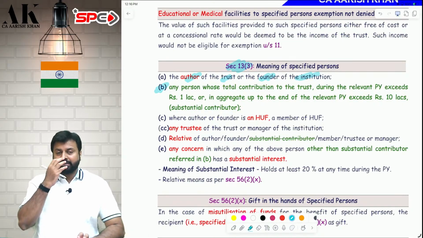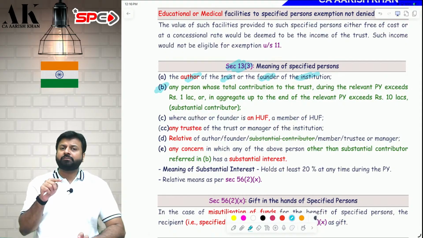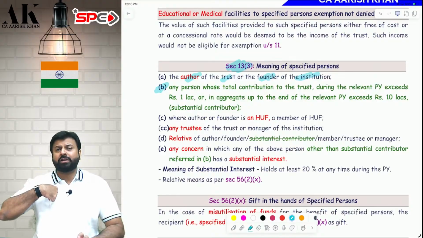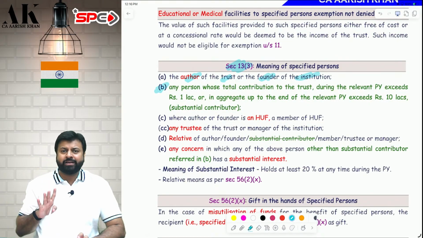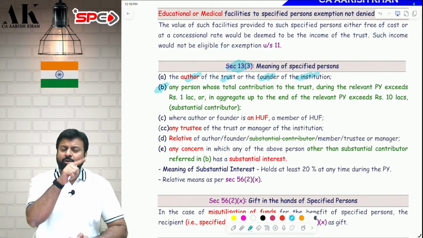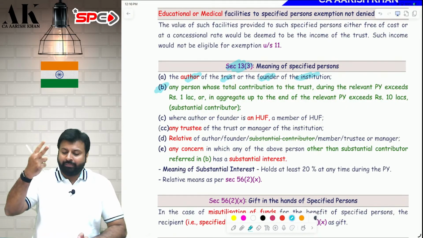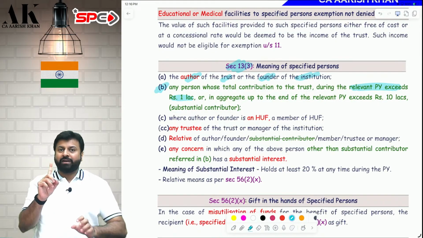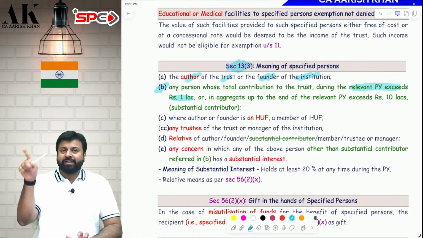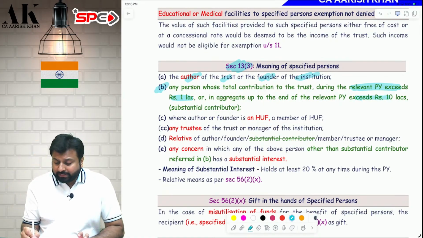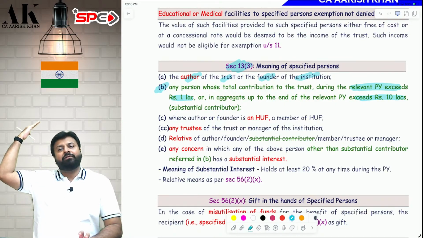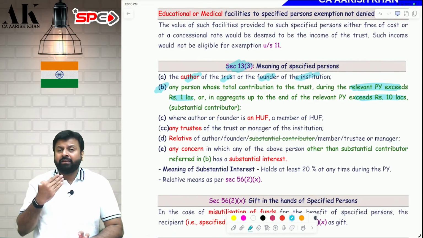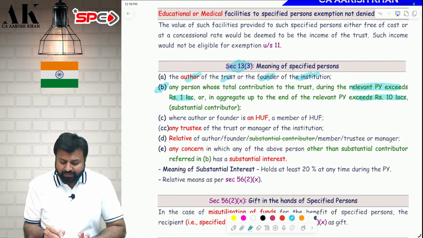Point number B. Here there is an amendment. Earlier, a substantial contributor was a specified person, and the definition of substantial contributor earlier was any person who has contributed to the trust more than 50,000 rupees in the financial year. Now they have removed that limit of 50,000, and now they have put 2 limits. That is, in the financial year, if anybody gives you a donation of more than 1 lakh rupees, or the total donation given till date, from day 1, from the last 10 years, 20 years, till the end of the current financial year, exceeds 10 lakhs.